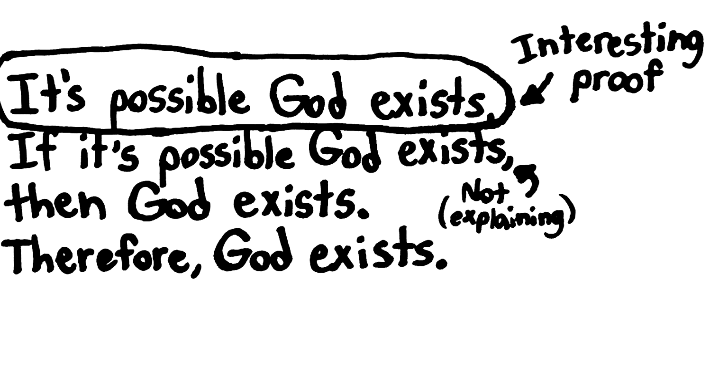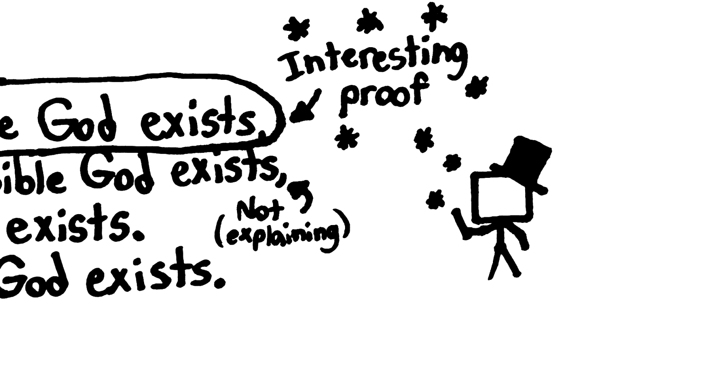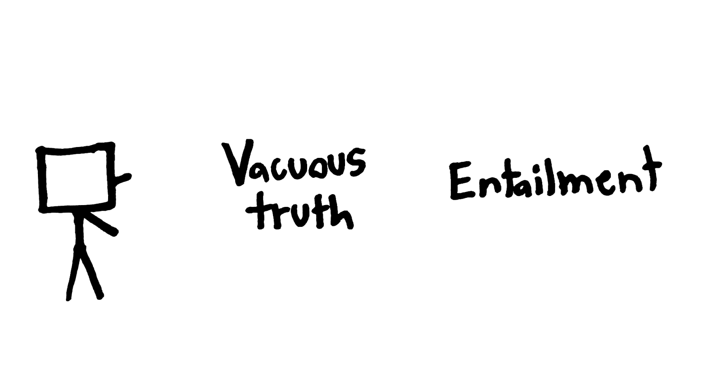But if you don't clearly explain the concepts in this kind of argument, it ends up looking like magic. So let's clearly explain the concepts in this argument. To understand this argument, you need to have a grasp of what vacuous truth is, and also what entailment is. Let's start by looking at vacuous truth.